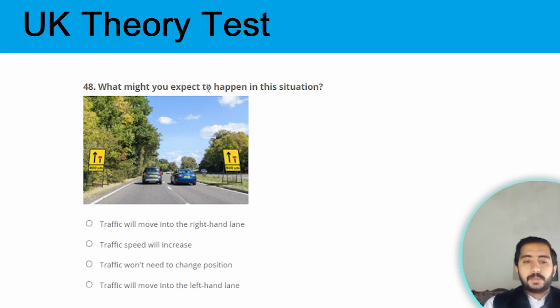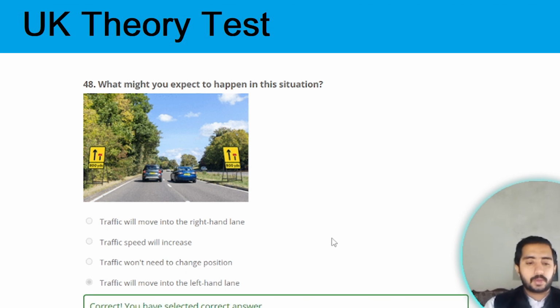What might you expect to happen in this situation? Here, when two cars are parallel to each other, traffic will move into the left hand lane. Option D is the correct option.